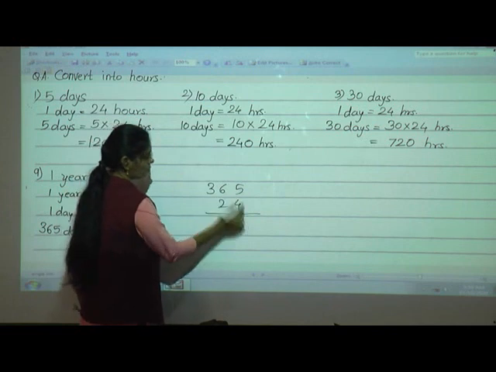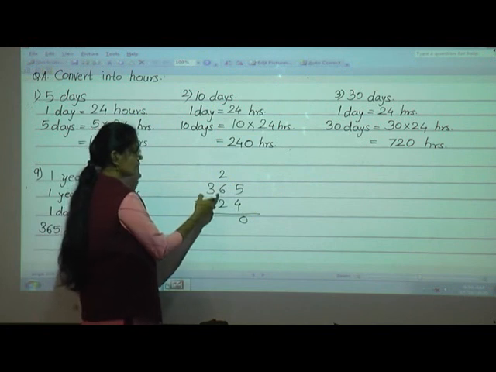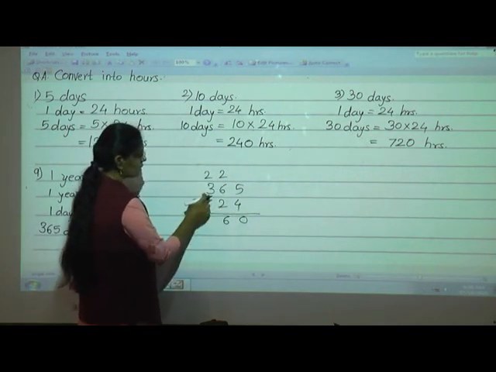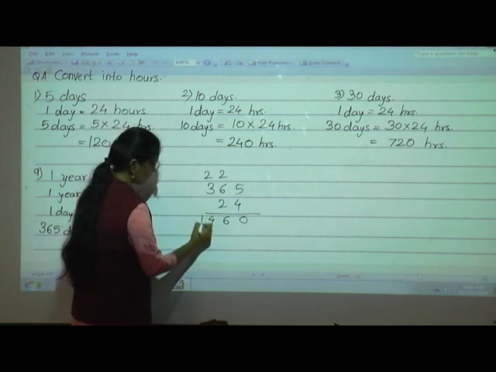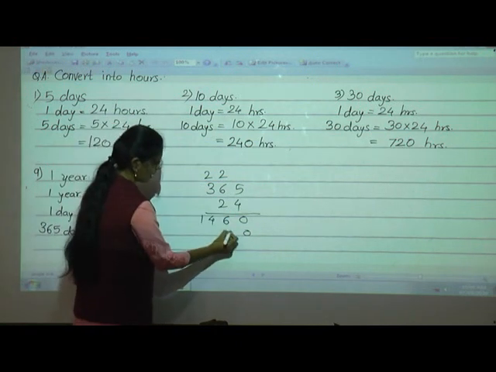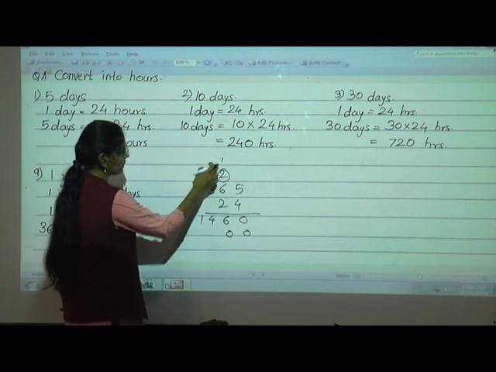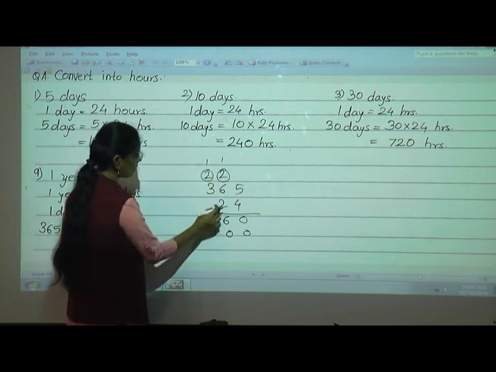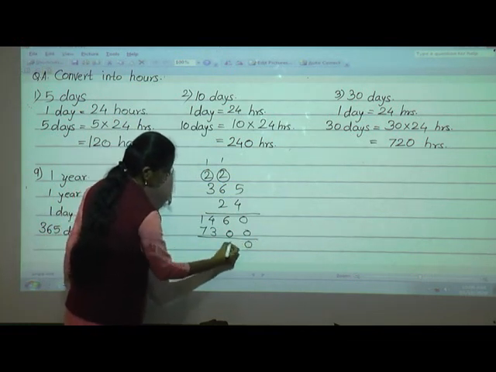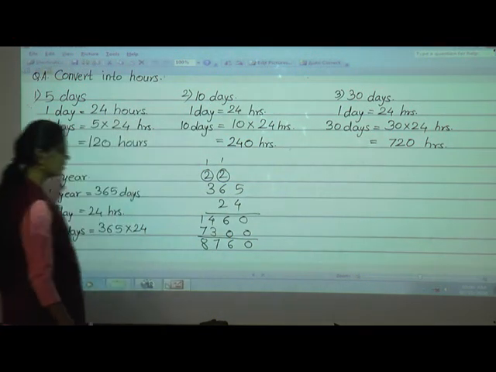4 into 5, 4 5s are 20. Then carry 2. 4 6s are 24 plus 2, 26. Then 4 3s are 12 plus 2, 14. Now here we have to give 1 minus 0. Then 2 5s are 10, so carry 1 here. Then 2 6s are 12 plus 1, 13. Again carry 1. 2 3s are 6 plus 1, 7. Now do the addition. 0, 6, 4 plus 3, 7. 1 plus 7, 8. What is the answer?